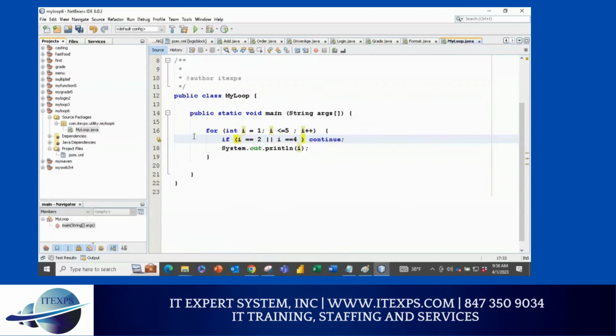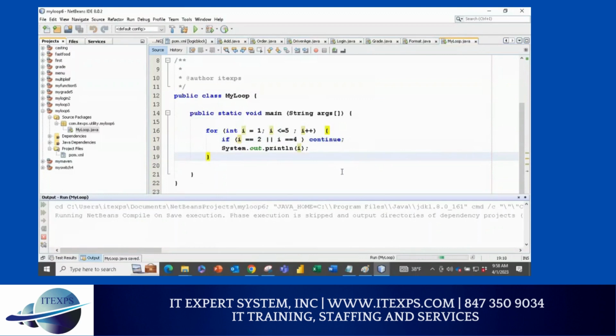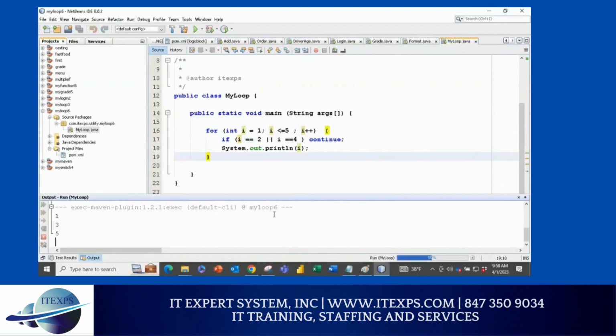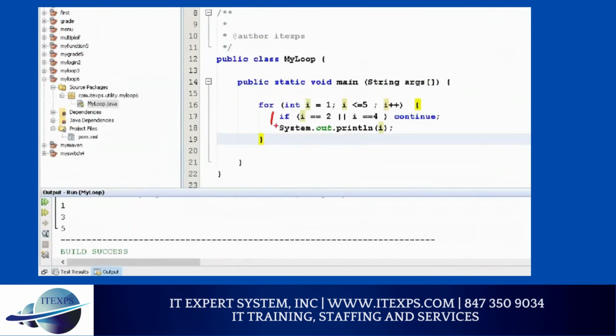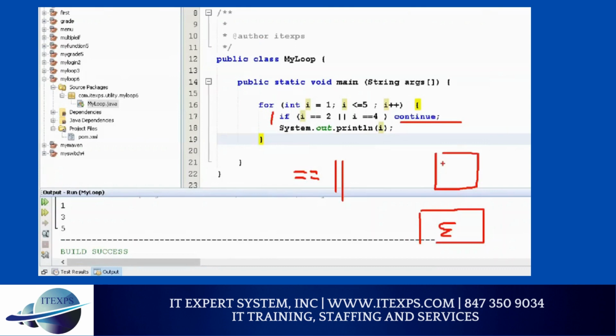Make sense or no? So now either it's 2 or 4, it's going to skip it, but the rest it will print. At this moment, you should be crystal clear about continue and break. If you are very clear, this will be very helpful: anytime you want to come out of the loop, you can use break. And if you want to skip, then you do continue. Make sure equals are twice equals, and pipe is also twice. In case you do not know pipe, it is the key above the enter key. If you see enter, there is a key where you can see a backward slash and a pipe. So this is the key we are using above enter.